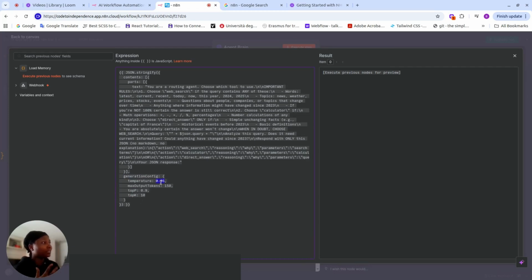We're passing a temperature. This temperature thing is very, very important. The higher the temperature, the more creative your AI, that is your foundation model, this is Gemini, can be. But we don't want it to be creative in giving us a response. We want it to be more predictable in selecting any of these options: web search, calculator, or if it's not that, it should choose something else. You just give us a direct answer here. So we have choose web search, choose calculator, choose direct answer.